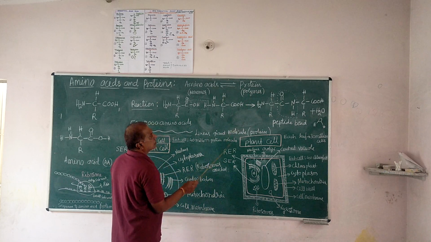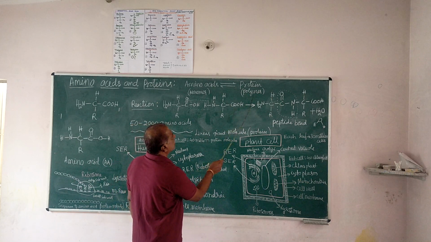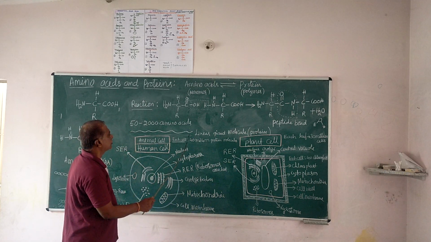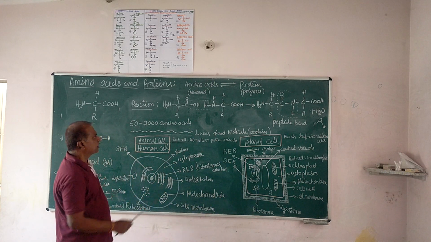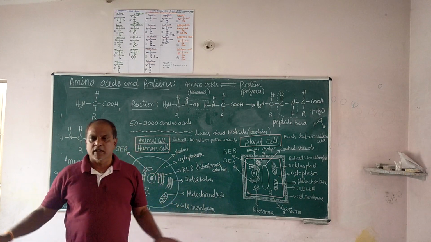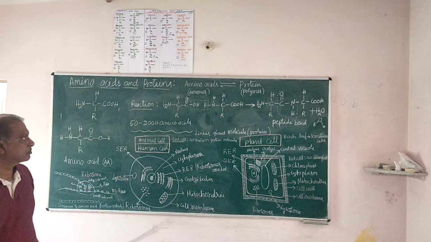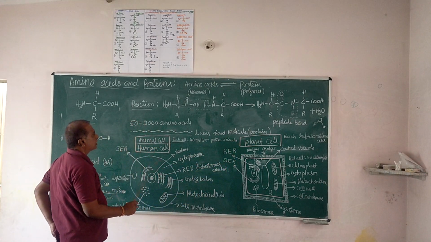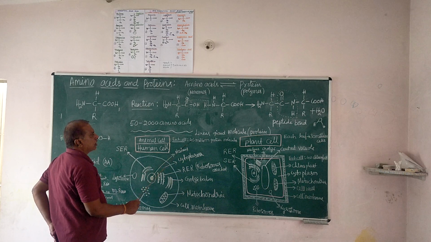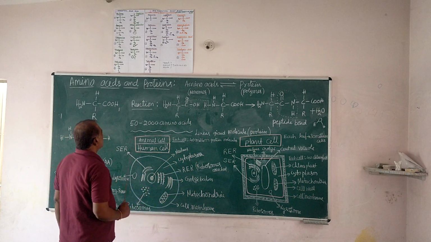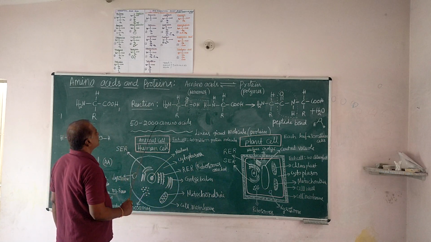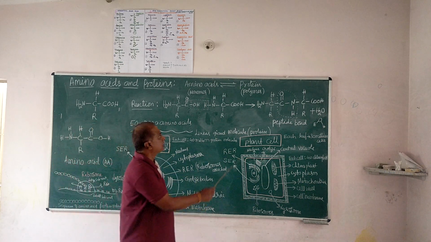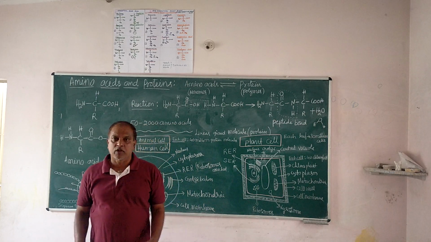After the chemical reaction, the polymer, the protein macromolecule, a linear giant molecule, is formed like this. This line shows a linear molecule containing all the carbon and hydrogen atoms and peptide bonds like this, with repetition. These atoms are not shown, only a line showing the molecule. A linear giant molecule containing about 50 to 2,000 amino acids, a big macromolecule, is formed, and this molecule is called a protein molecule.